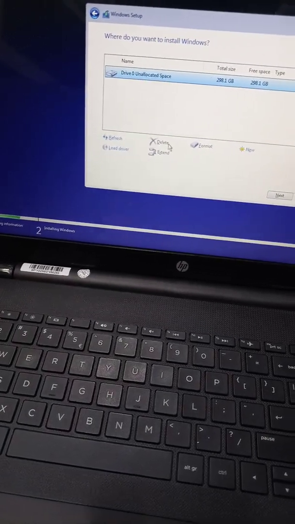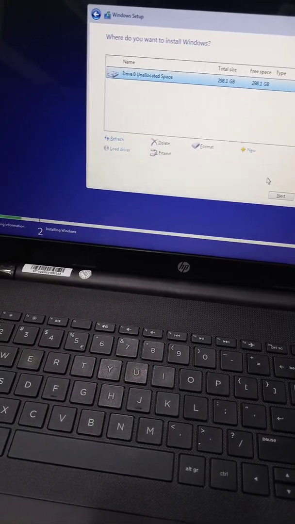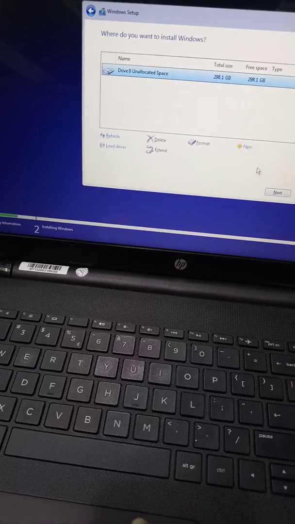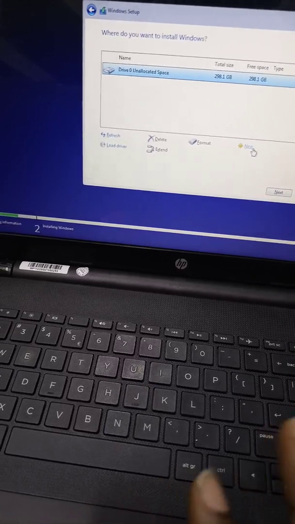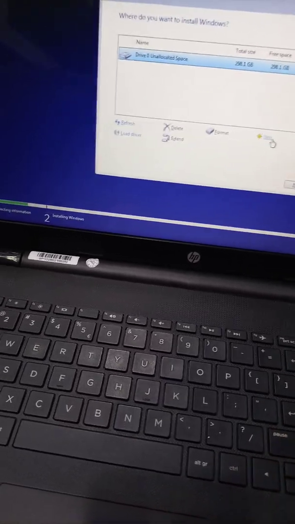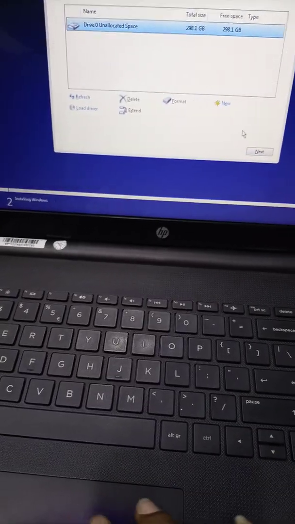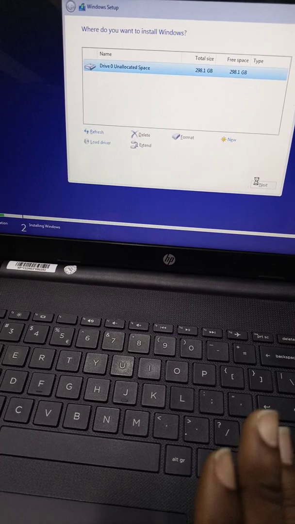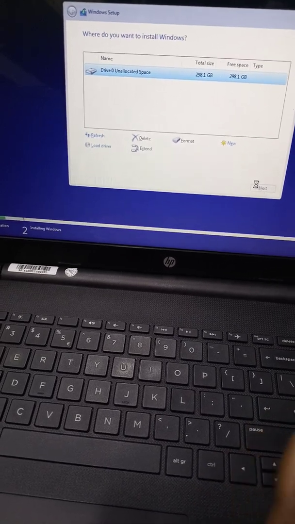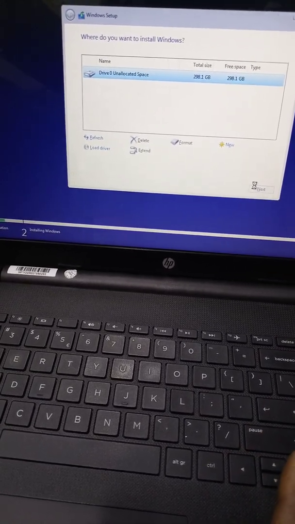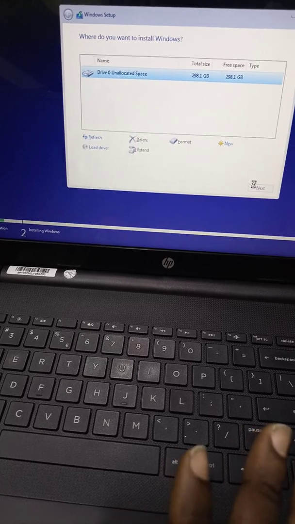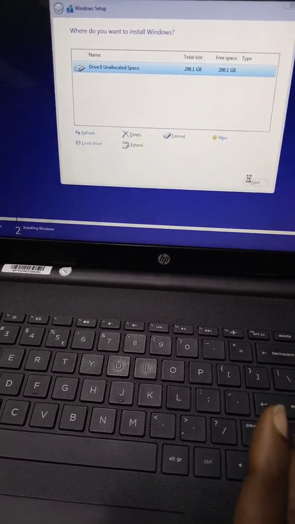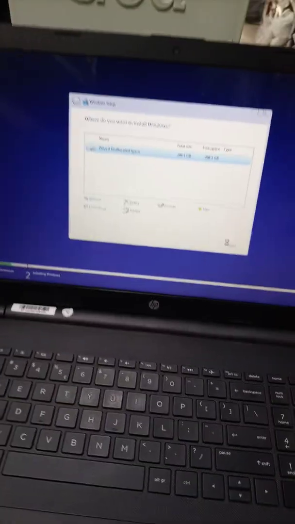Then once you have deleted, you either click next, or if you click on new, that means you want to partition. But if you don't want to partition it, just click next. Then the window will start installing on the system. Once you click next, it will take you to the installation of the window.